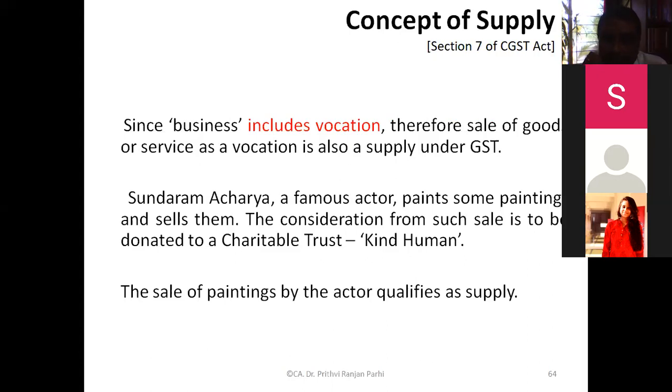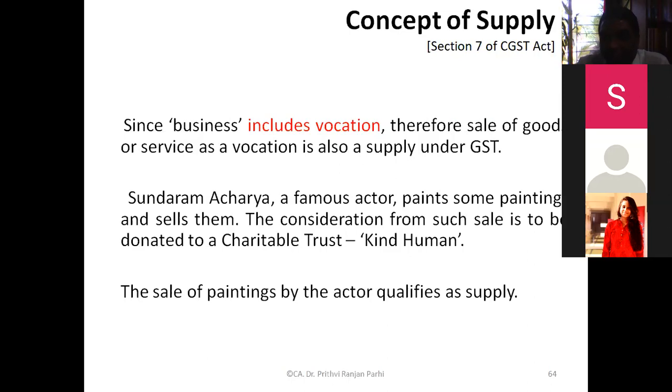But vocation is similar to profession only, sir. Yes, it is similar to profession. In what sense? A vocation is something in which we have an interest, and you may not have a professional qualification for that, but still you do it. Yes, sir.